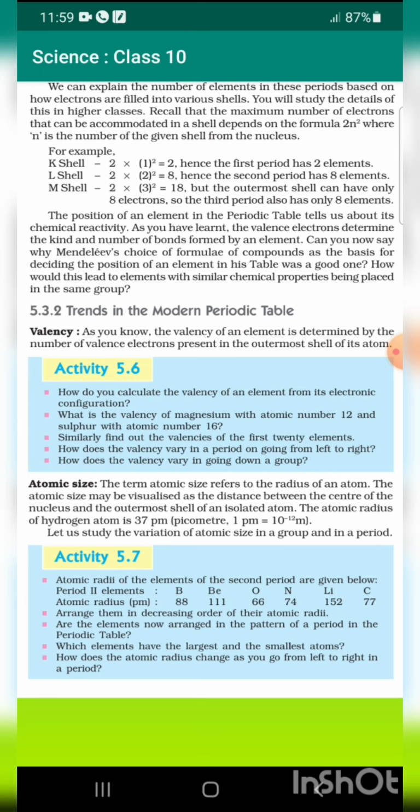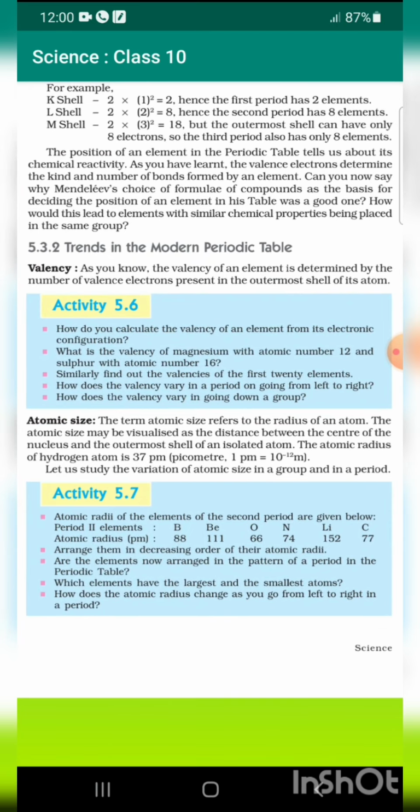Recall that the maximum number of electrons that can be accommodated in a shell depends on the formula 2n squared, where n is the number of the shell from the nucleus. For example, K shell: 2 into 1 squared equals 2; L shell: 2 into 2 squared equals 8; M shell: 2 into 3 squared equals 18. Hence, the first period has 2 elements, and the second period has 8 elements. But the outermost shell can have only 8 electrons, so the third period also has only 8 elements.